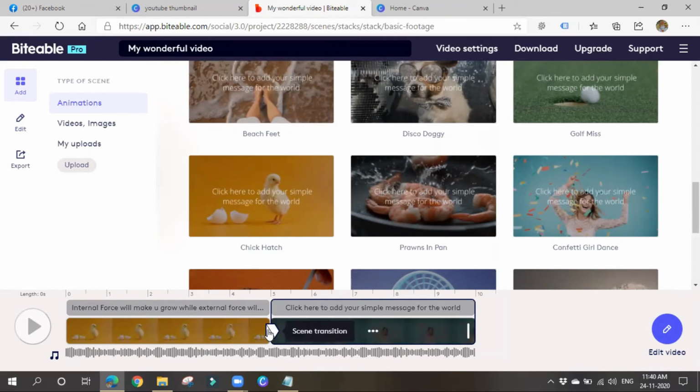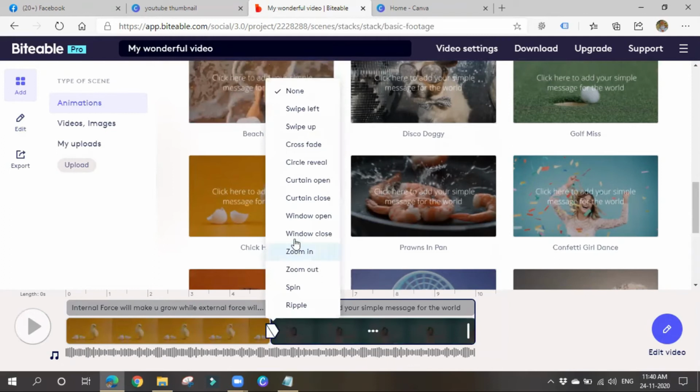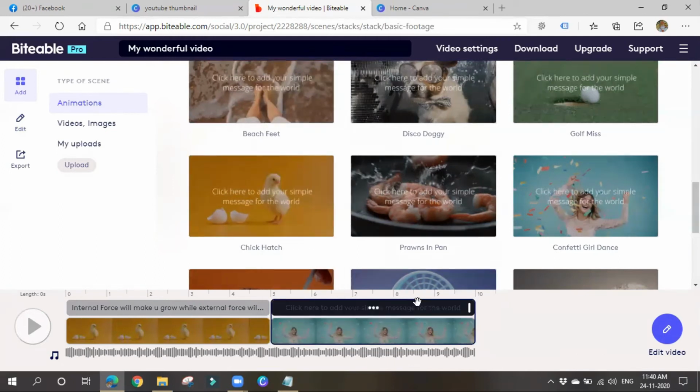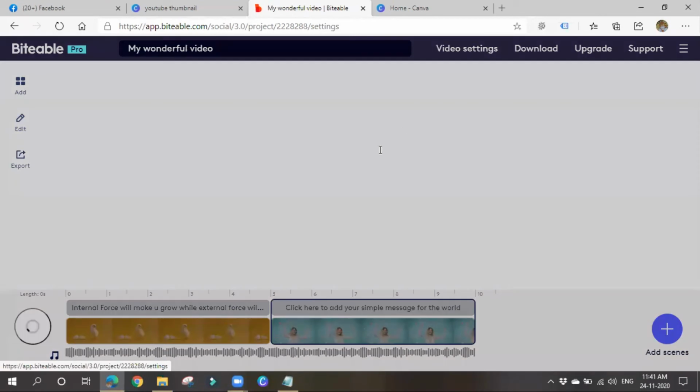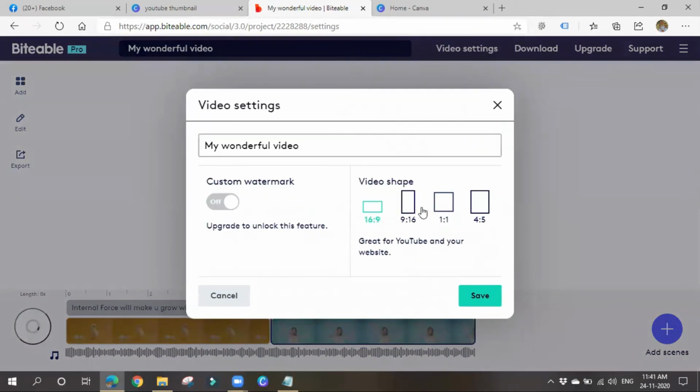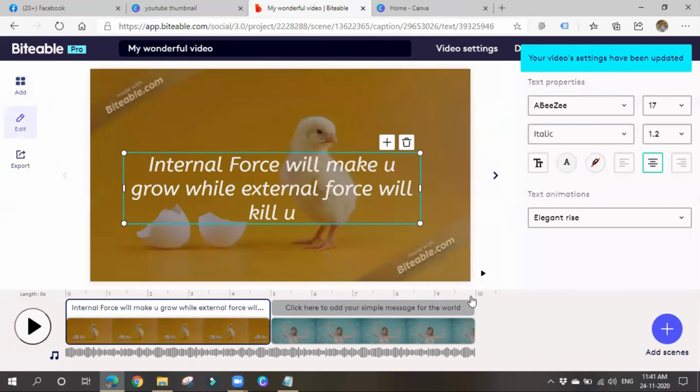Scene transition means if you click here, you can either swipe left or swipe right. You can choose whatever you want. Let me click here and edit this. You can edit these things. Video settings: you can also change the shape of the video. The thing here is you have to have some patience, and then start editing. You'll be able to create wonderful videos.